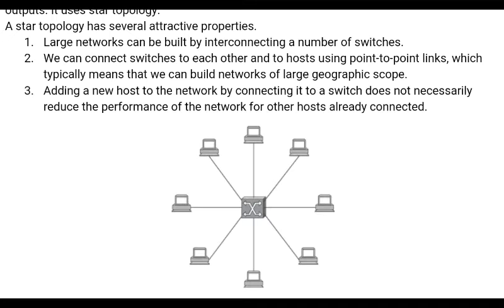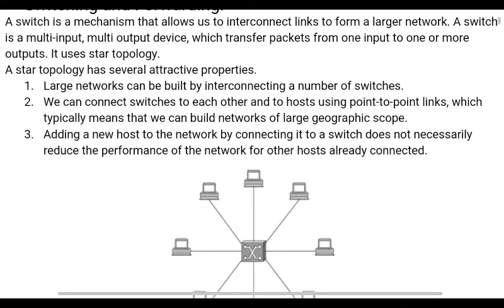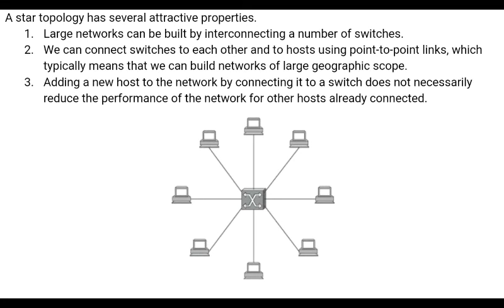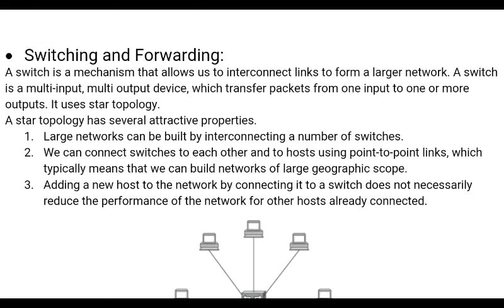You can even connect one switch to another switch. Is it clear? That is if you want to build a larger network, or cover a larger geographic scope, you are able to connect one switch to other switches. This is one example of a network constructed using the star topology. We have already studied the different types of topologies, such as star topology, bus topology, and ring, and what is meant by the star topology and how to connect it. We have also studied what a switch is, what a hub is, and the difference between the switch and the hub.